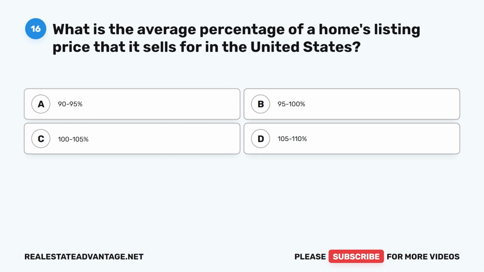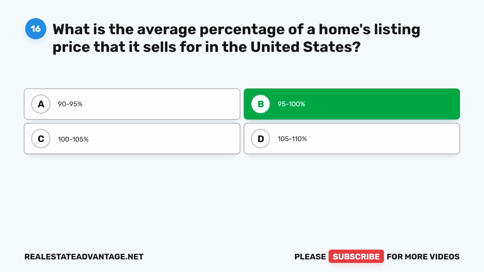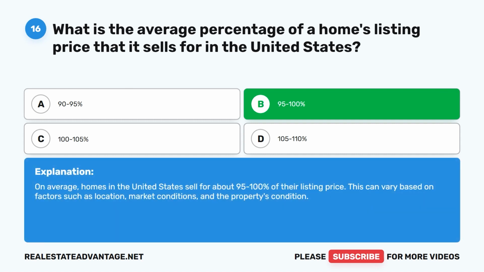requirements. Question 16. What is the average percentage of a home's listing price that it sells for in the United States? A. 90 to 95%, B. 95 to 100%, C. 100 to 105%, D. 105 to 110%. The correct answer is B. 95 to 100%. On average, homes in the United States sell for about 95 to 100% of their listing price. This can vary based on factors such as location, market conditions, and the property's condition.